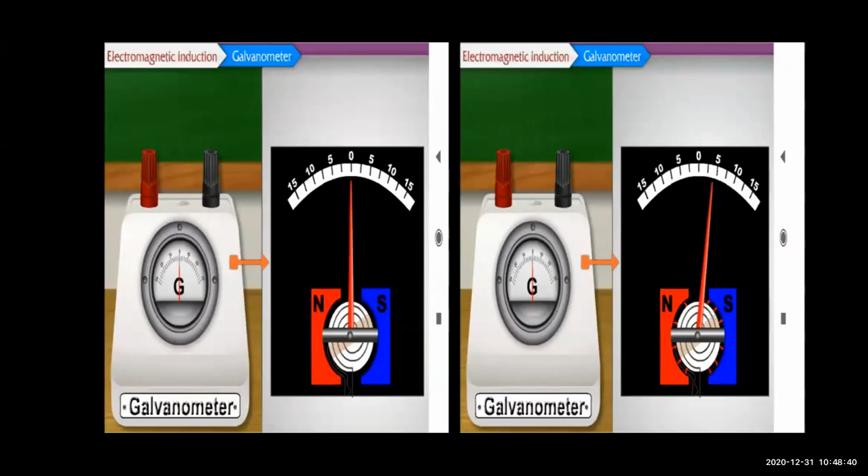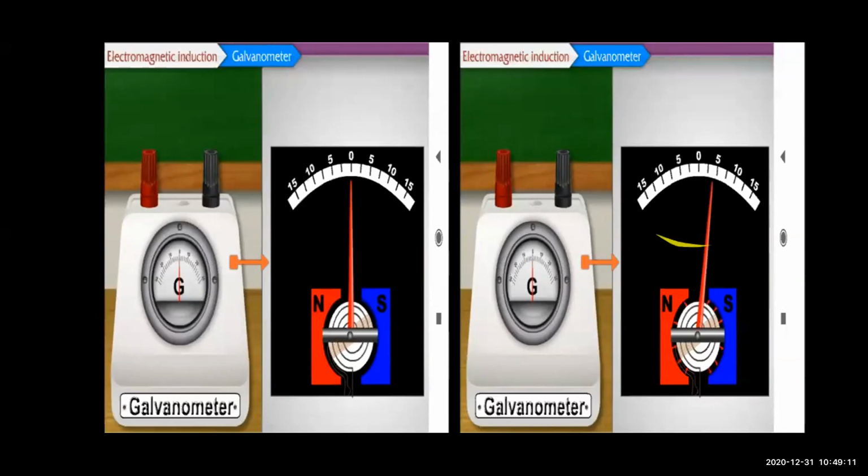The same thing is inside the galvanometer. Now when a small current, for example 1 milliampere, flows through the coil, it will start rotating, and the rotation will be proportional to the current.